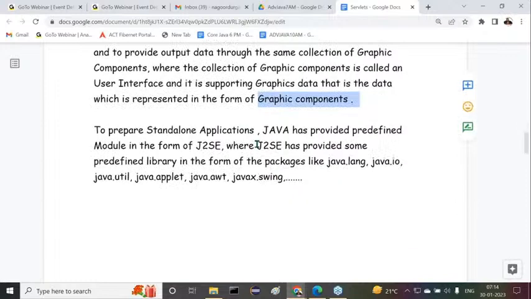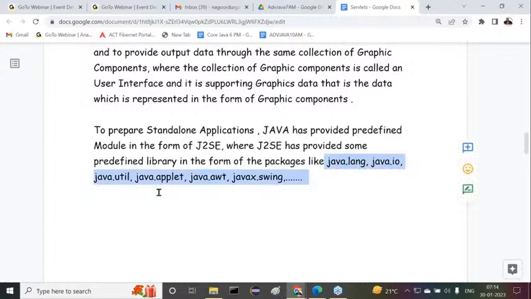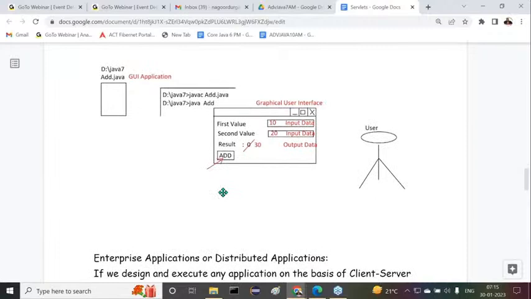To prepare standalone applications, Java has provided a separate module, J2SE, which provides predefined libraries in the form of packages like java.lang, java.io, java.util, and for the sake of GUI applications, java.applet, java.awt, javax.swing, and so on. These many things exist here. Then after that, I have given a simple diagram for this.